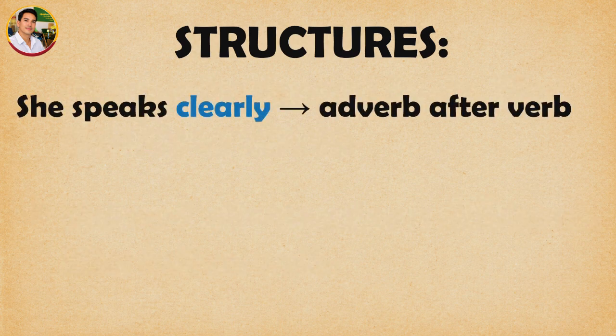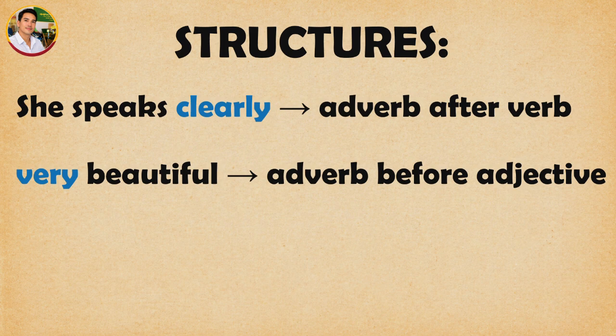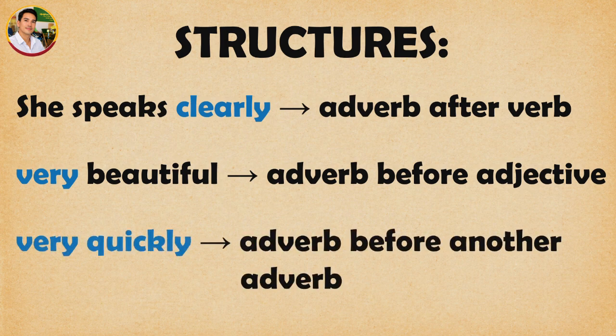Let us look at some structures. She speaks clearly. It means an adverb after a verb. Okay? Very beautiful. It means an adverb before an adjective. One more. Very quickly. It means an adverb before an adverb. So adverbs are very flexible, aren't they, everyone? So I hope you understand about this part clearly.